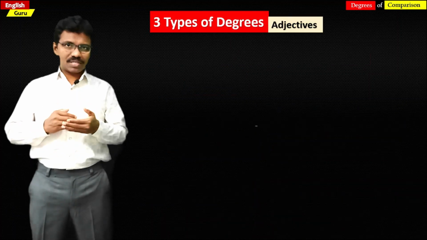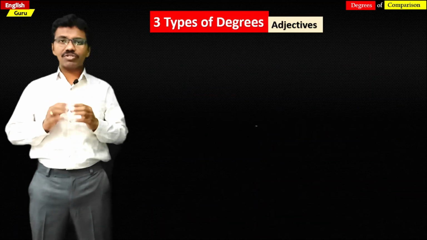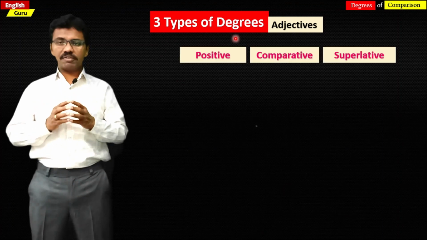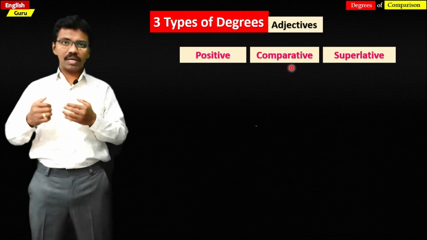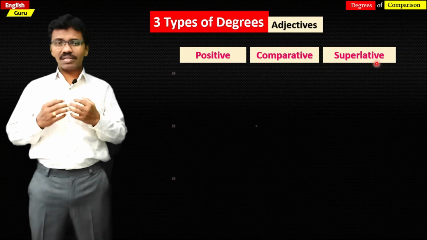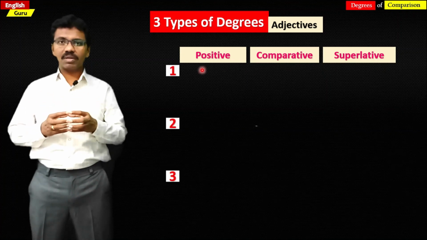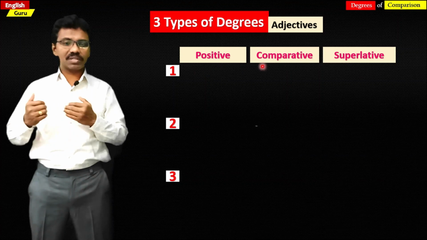So by this we understand that every adjective has three forms: positive form, comparative form and superlative form. Let us take some adjectives and see what exactly the forms of them are when they are in positive, comparative and superlative.